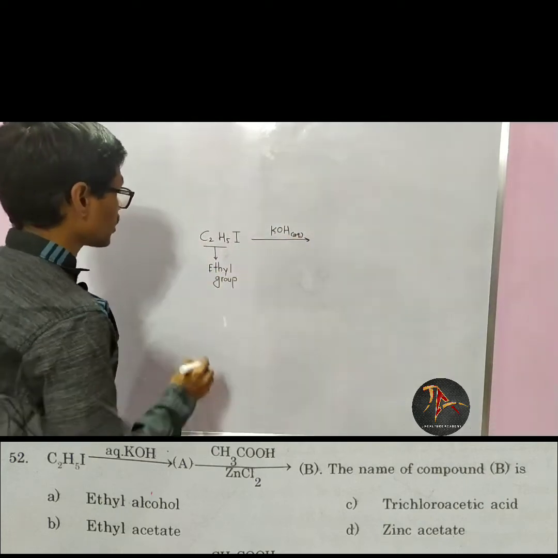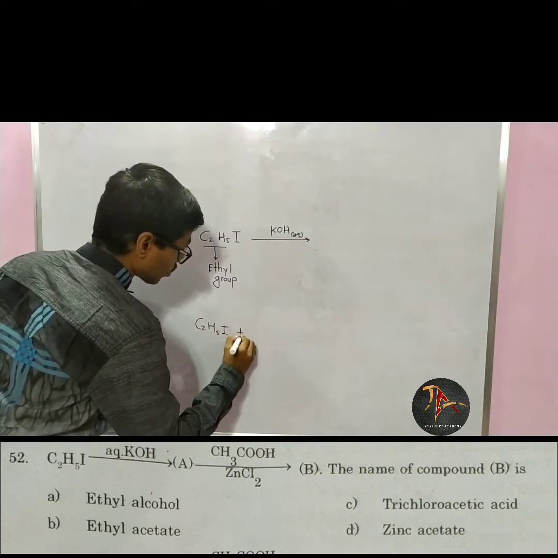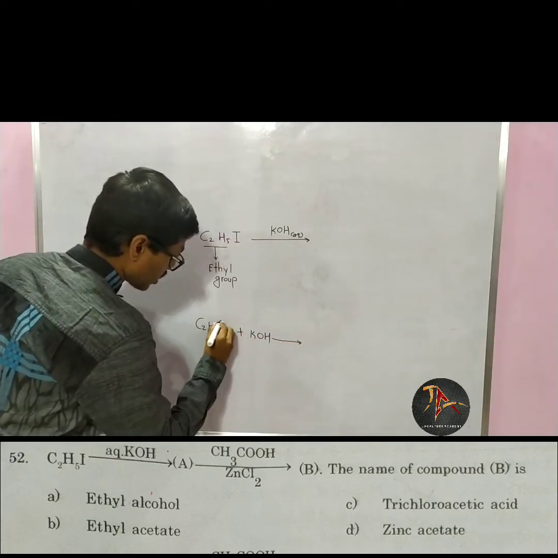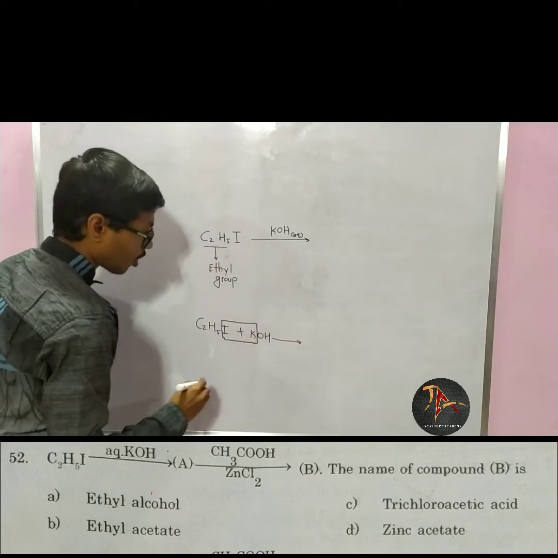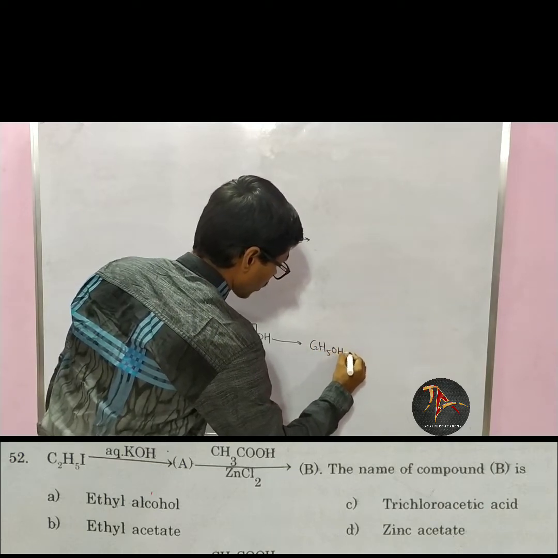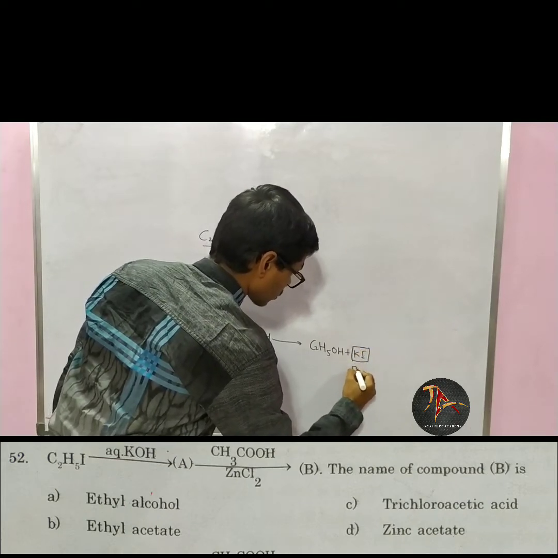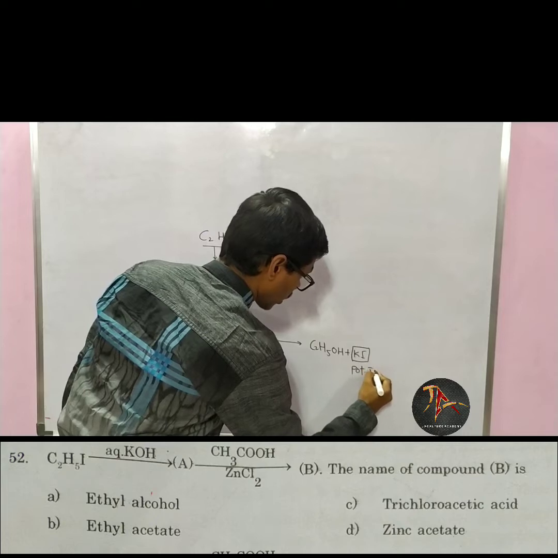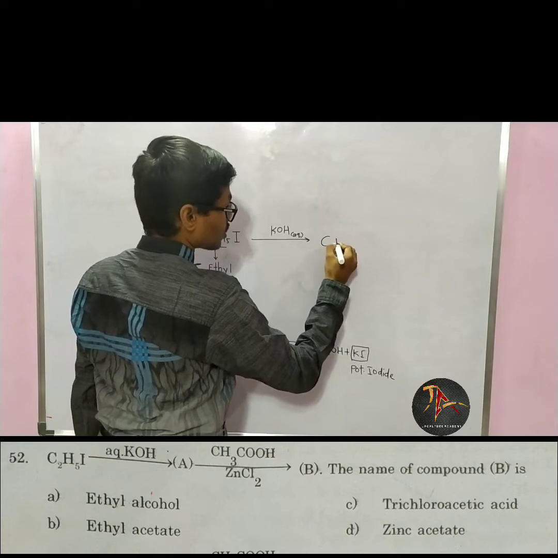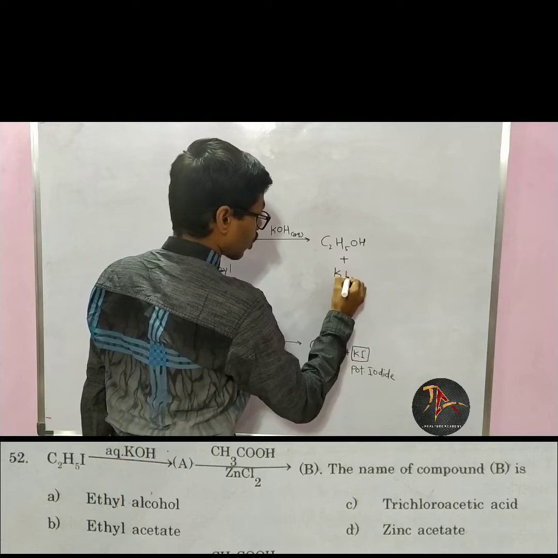Now if we treat C2H5I with KOH, a simple reaction forms here. KI salt is formed along with C2H5OH. C2H5OH plus KI. KI is potassium iodide salt. Now product of this reaction is C2H5OH. This is organic product plus salt is formed.